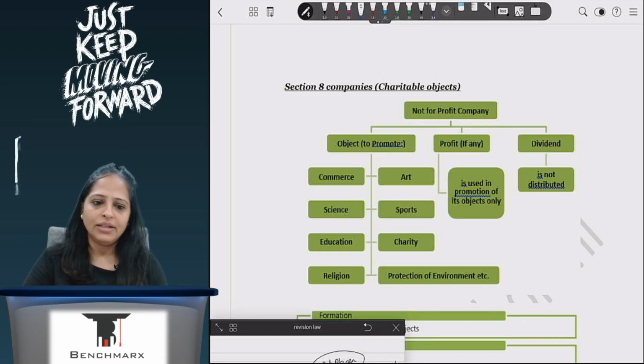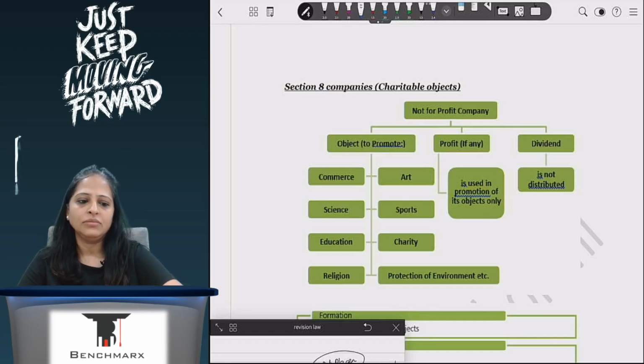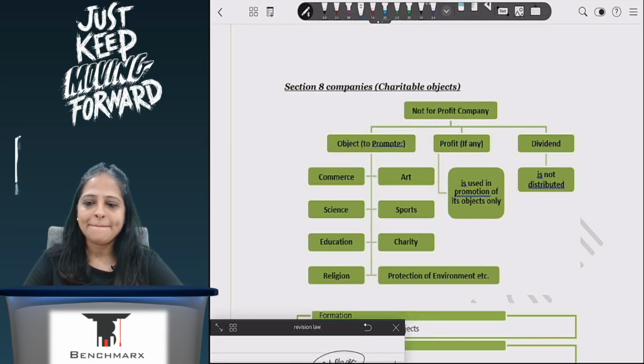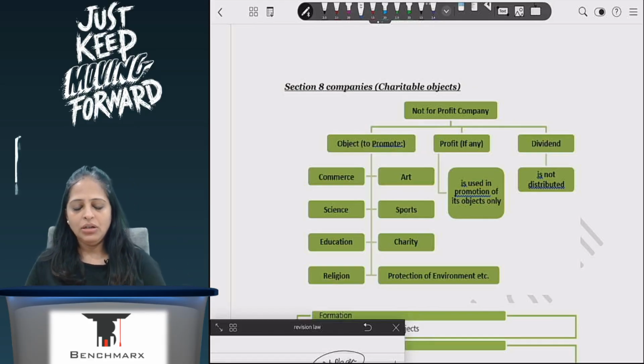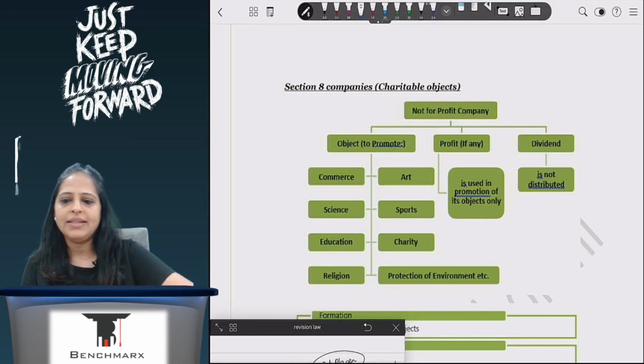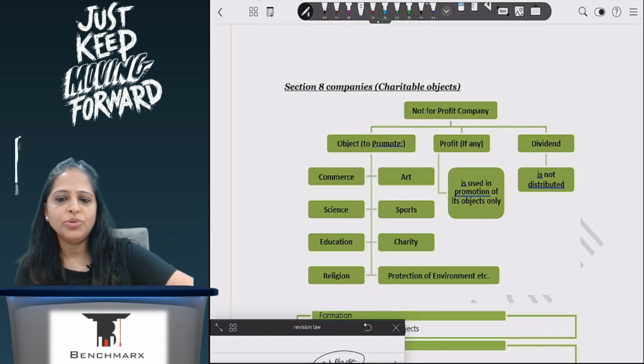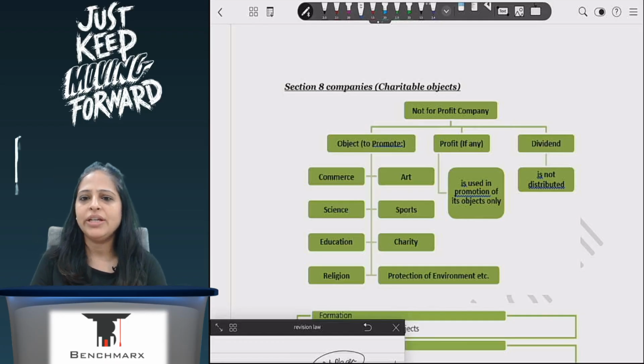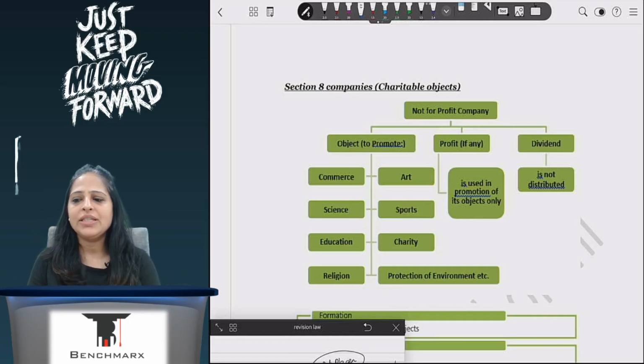So it is promoting art, science, culture, whatever. They want to promote particular objects, which is why a Section 8 company has been formed. Yesterday when we studied dividend, I told you that this is one of the companies.